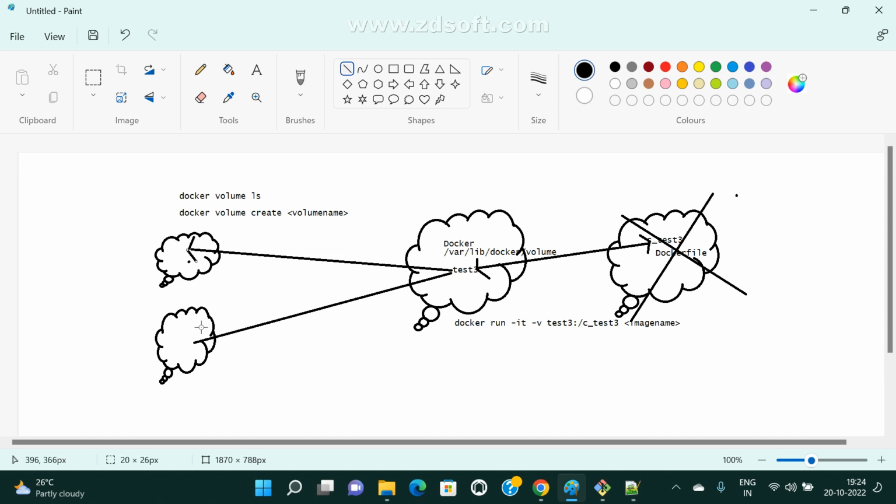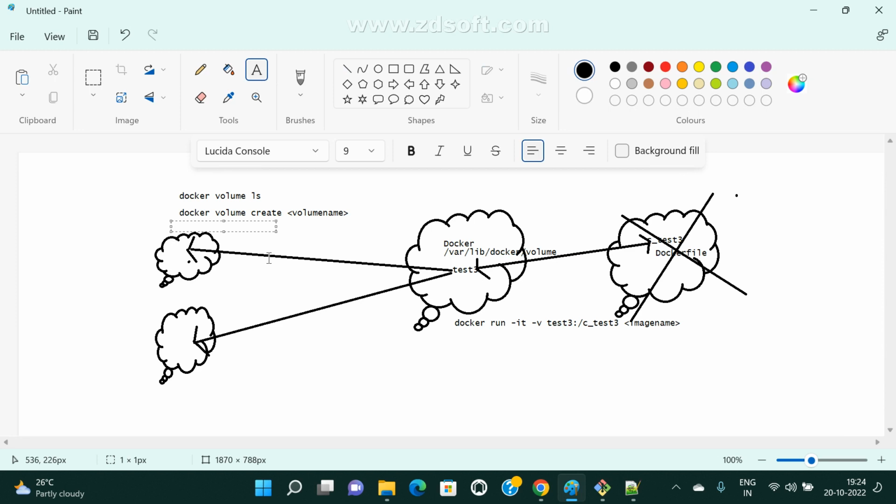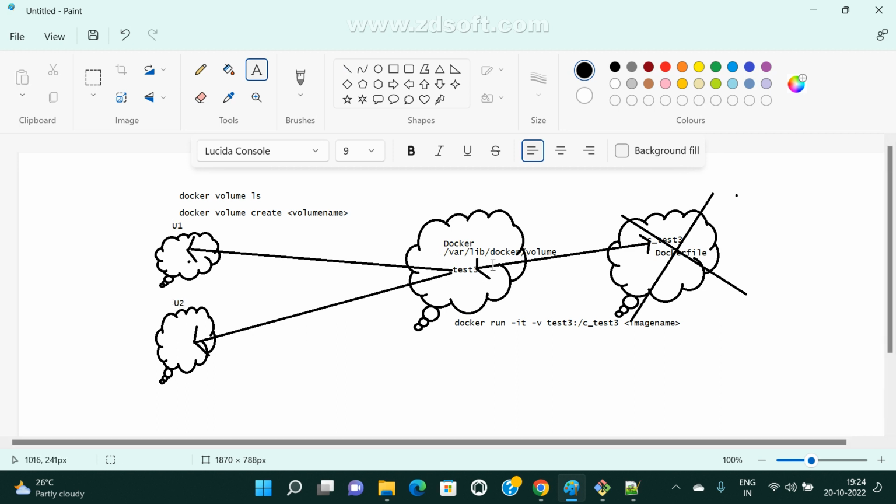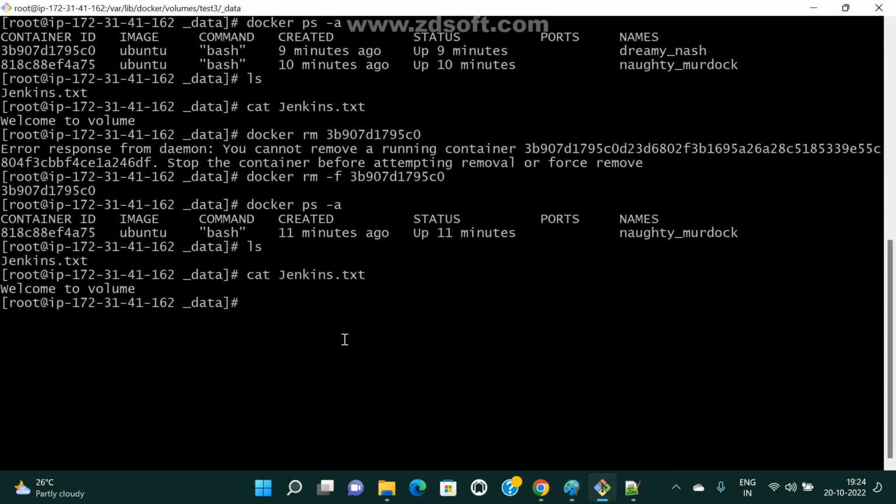That is only a file system path, right? Like a directory only, so we can use it in this container. Now I'm going to create two more containers. This is one more container, and this is another container, u2. For the two containers, I am attaching the same volume path. Now help me: what is the command I want to create?